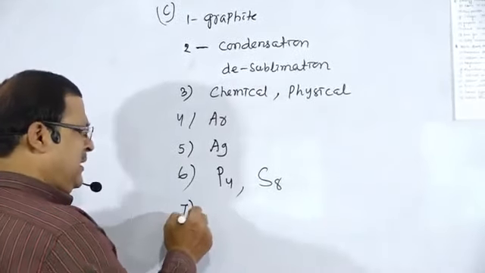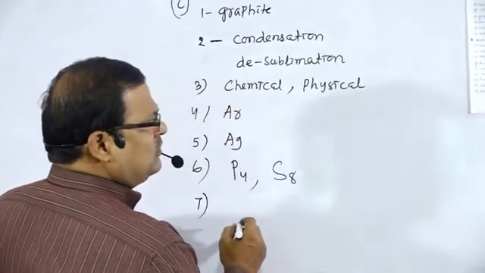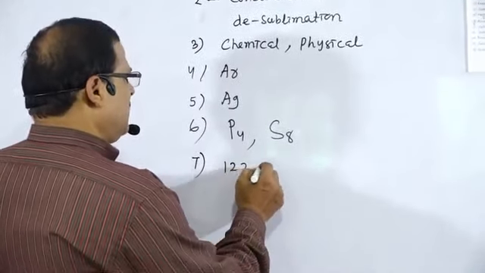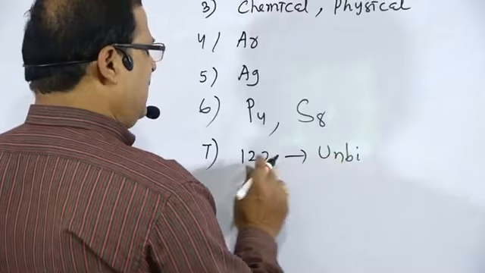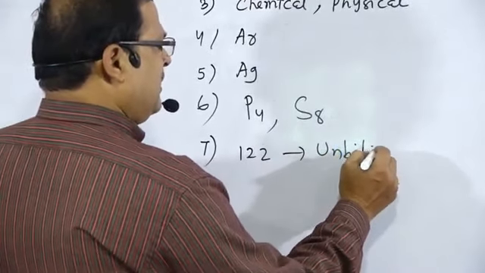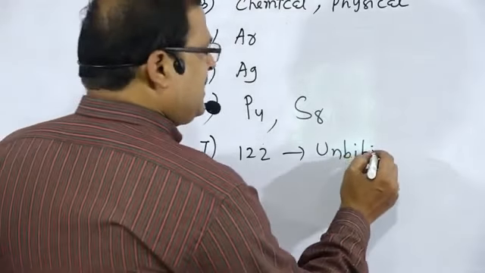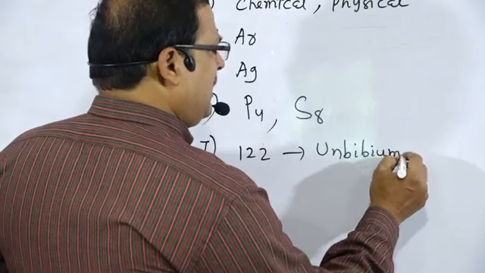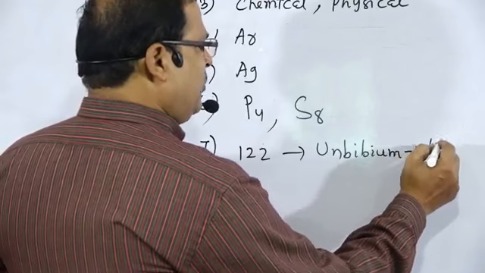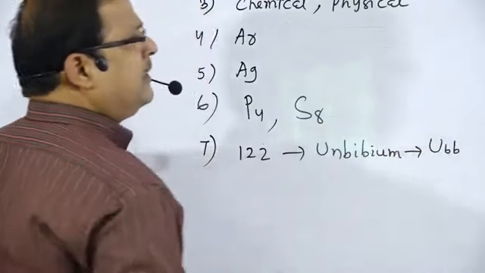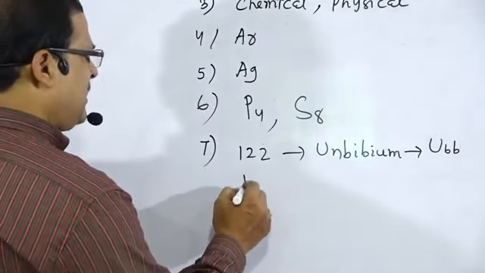Question number 7, the atomic number of the element is 1 to 2. For 1 we have to write down un. For 2 that is bi, and the name ends in ium, so only you have to write down ium. Un, bi, bium, having the symbol Ubb. Then atomic number 130.